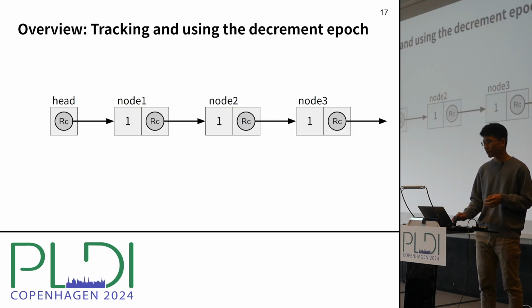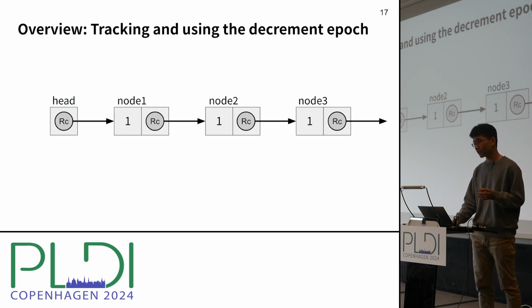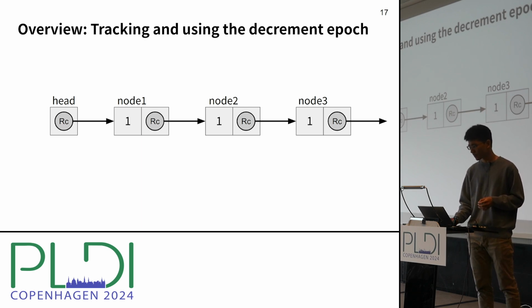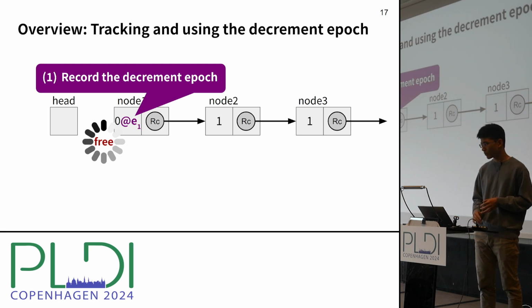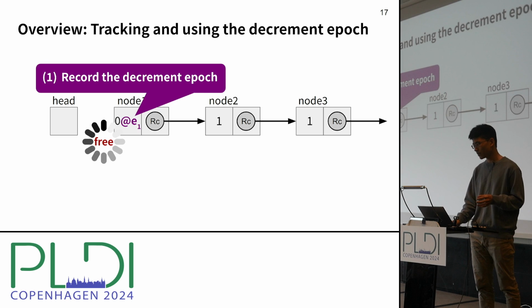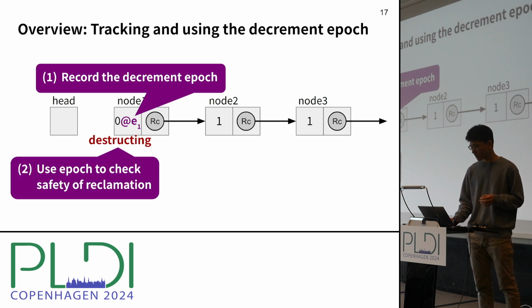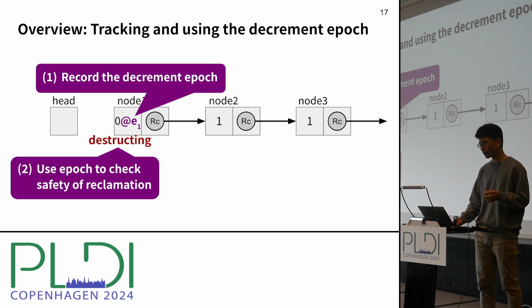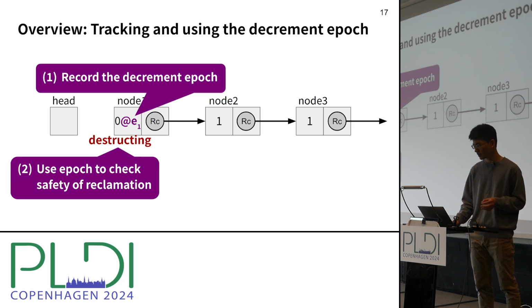CIRC uses this epoch clock to track the epoch of each decrement, and it reclaims the 0 count objects. This is done in 3 steps. First, when decrementing, we record the current epoch in the object. Second, we use this epoch to check the safety of executing the deferred reclamation.